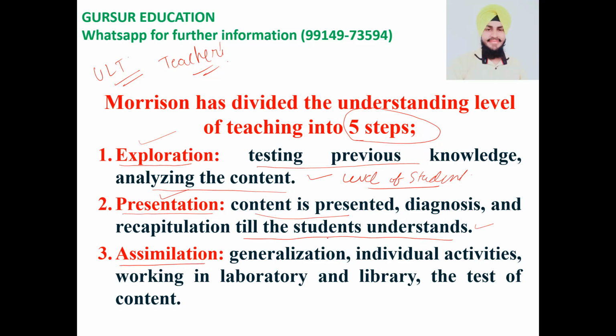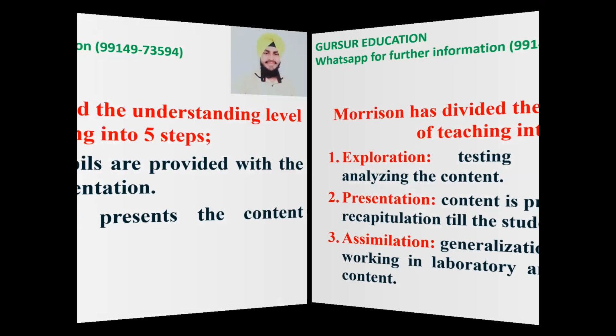The next one is assimilation. That means the teacher gives individual activities, like I shall tell you to appear in all the tests, in all the previous papers, and attend all the video lectures as well. So I shall assign you individual activities, and this is known as assimilation. So first of all, what does a teacher do? He explores the knowledge of the student, then he presents the new knowledge, then he tries to assimilate and tells the student to perform individual activities.